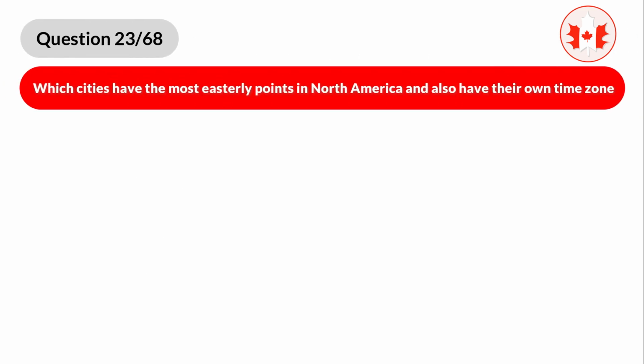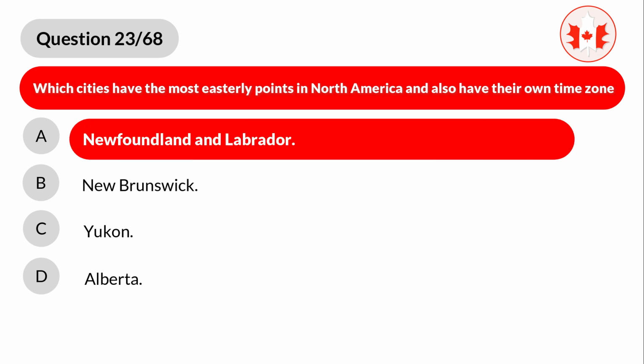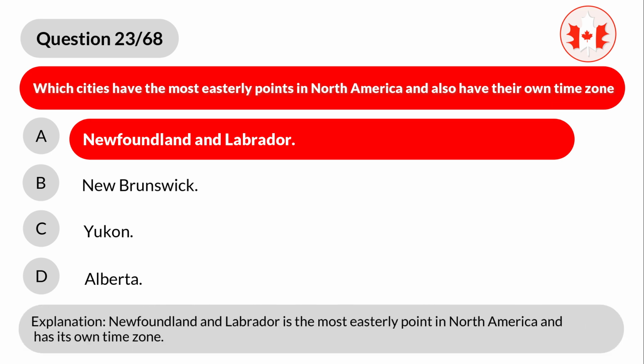Question 23. Which cities have the most easterly points in North America and also have their own time zone? A. Newfoundland and Labrador. B. New Brunswick. C. Yukon. D. Alberta. Correct answer is A. Newfoundland and Labrador. Explanation. Newfoundland and Labrador is the most easterly point in North America and has its own time zone.